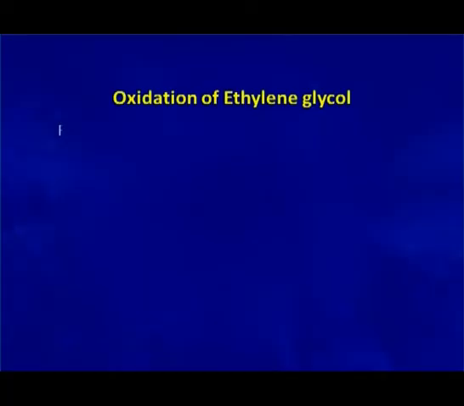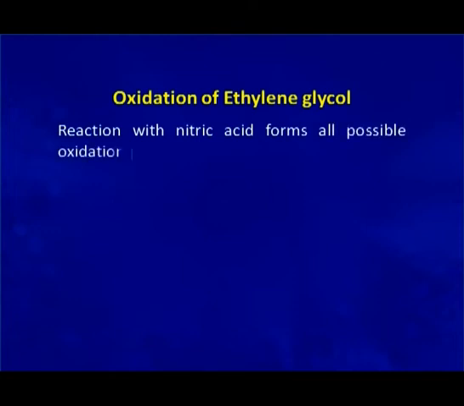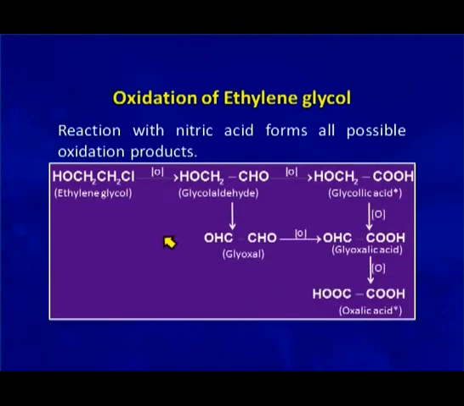Now, some oxidation reactions of ethylene glycol. Oxidation of ethylene glycol gives a number of oxidation products like glycolaldehyde, glyoxal, glycolic acid, glyoxylic acid and oxalic acid. Out of these, glycolaldehyde, glyoxal and glyoxylic acid are quite unstable and are obtained in poor yield. The reason behind the poor yield of these oxidized products is that they are quite unstable and they are transformed into more stable glycolic acid and oxalic acid.